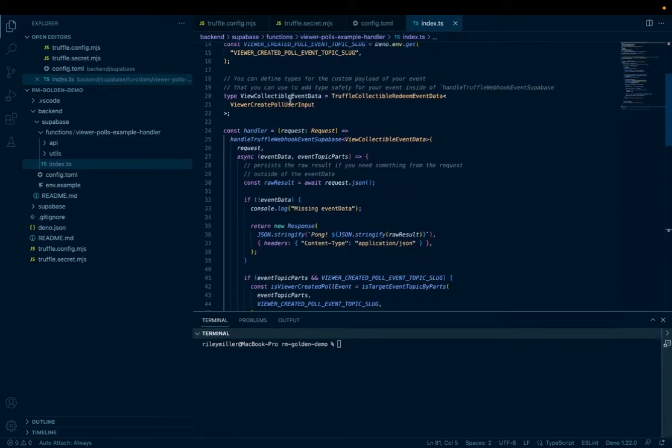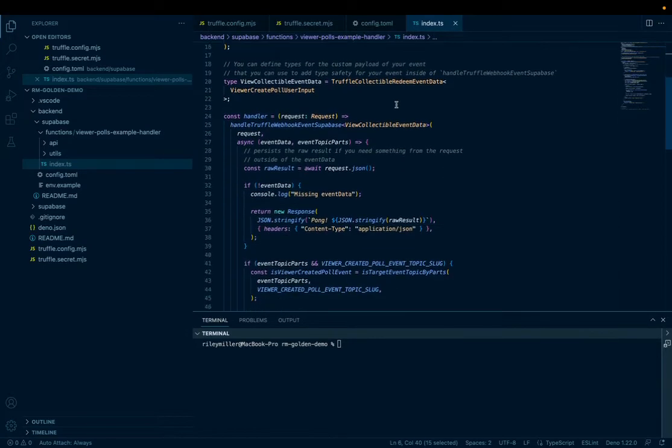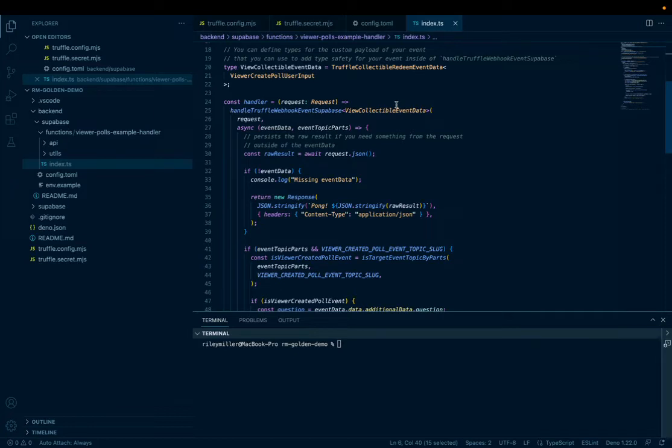Inside the handler, you'll see that we query the function. We have this handle Truffle webhook event Supabase function that we import from the Truffle Events library. Basically, it's a thin wrapper around the request that does a couple of things. The first thing it does is parse the request and pull out the event topic that the webhook sends to the Edge function. It will also grab all of the event data, so anything additional outside of the event topic that gets sent along with the request.